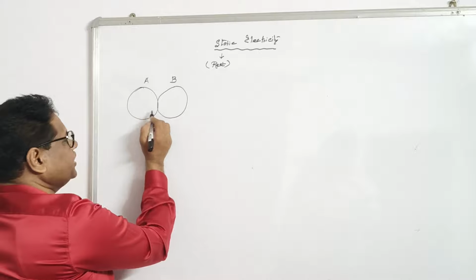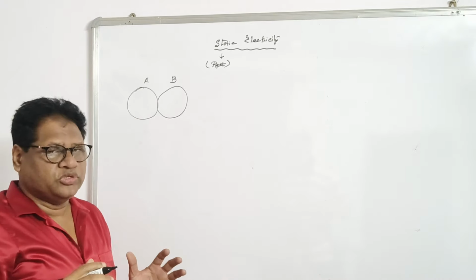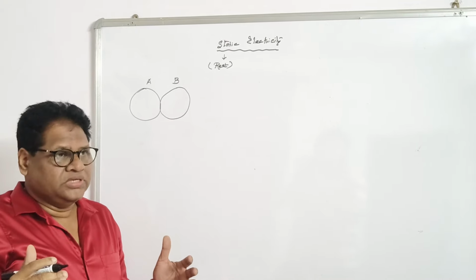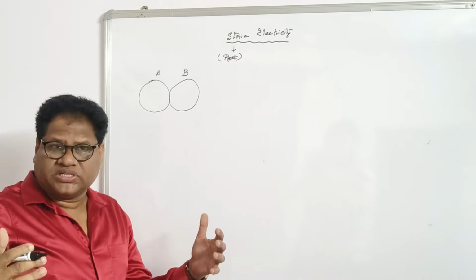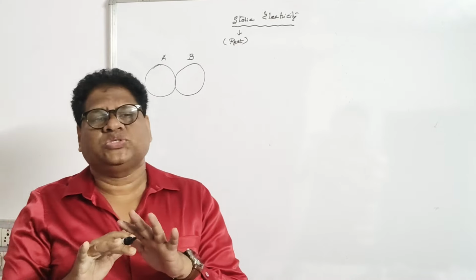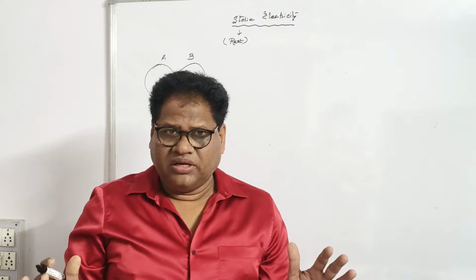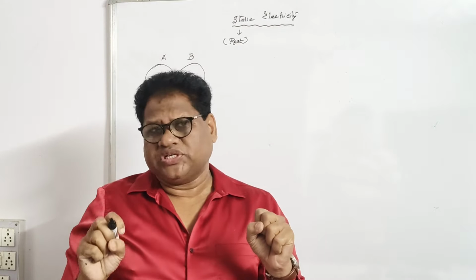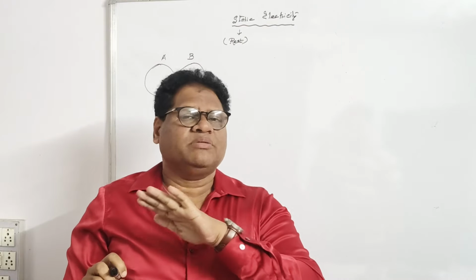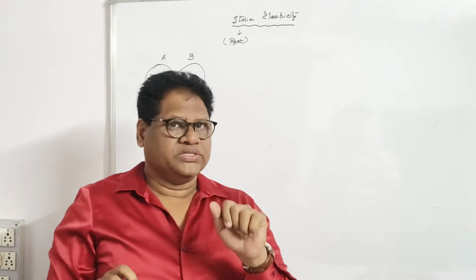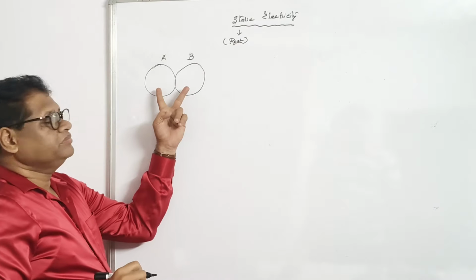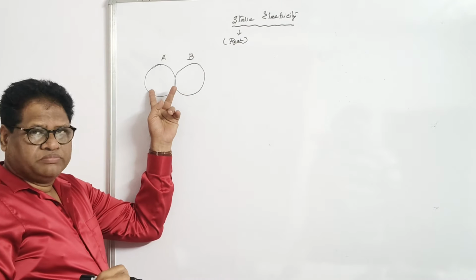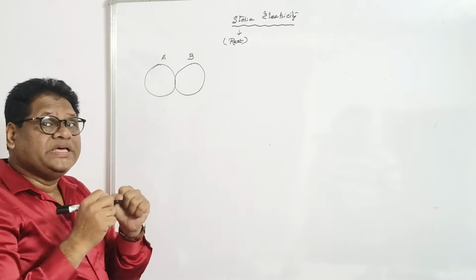Neutral means, if you consider an atom, the number of electrons and the number of protons are the same. So an atom has no charge, it is neutral, because the total positive charge of the protons balances the total negative charge of the electrons. Therefore, the atom has no charge. Now we are considering the same situation. A and B are neutral before rubbing each other.